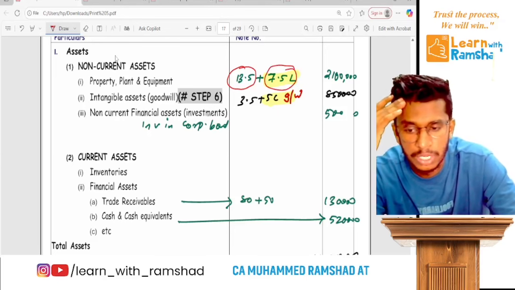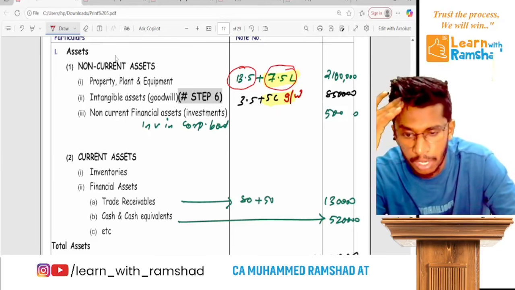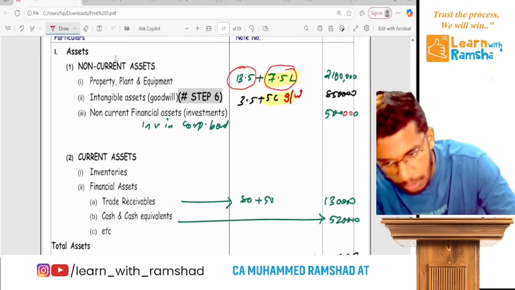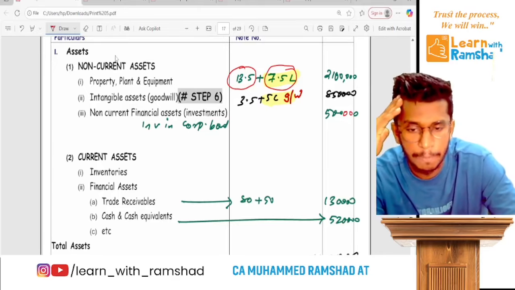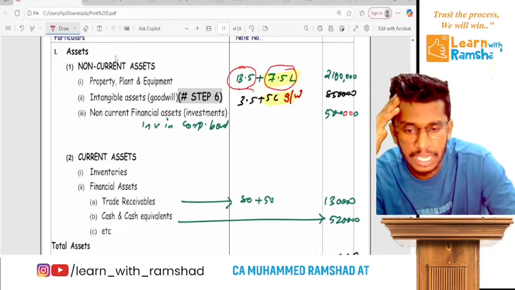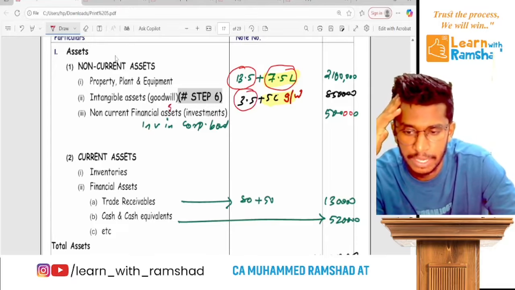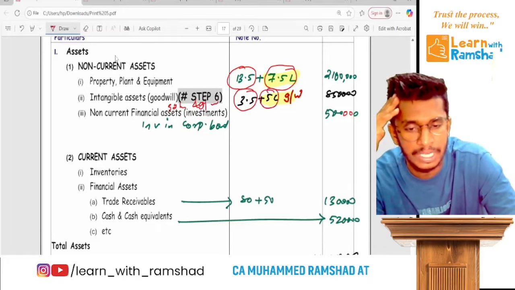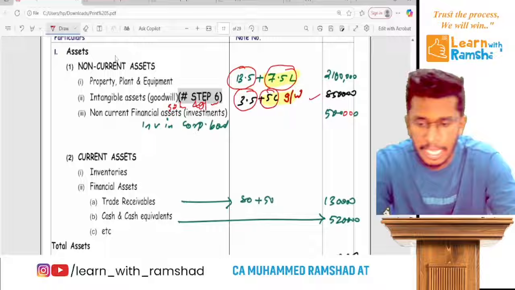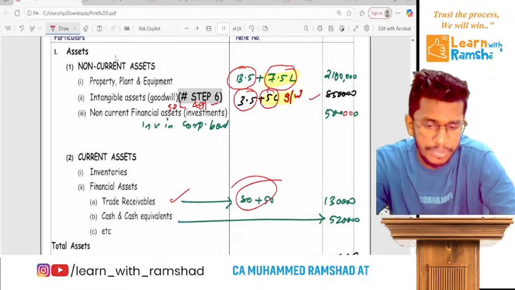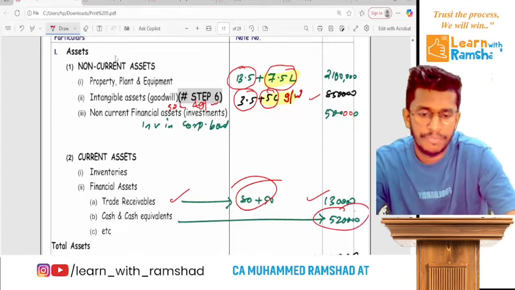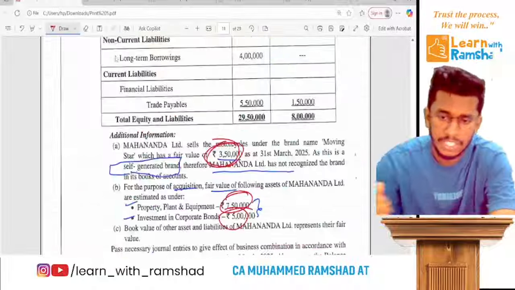Now when you come to investment in corporate bond, you can see there is 5 lakh rupees, that is a fair value. Now there is a self-generated brand which is 3 lakh 50. Ready? Self-generated brand and paid goodwill. How much is the goodwill? We calculated 5 lakh. So initially we take 8 lakh 50. That's it. Now trade receivable, both of their amount will be 1 lakh 30. Cash, both of their amount will be 5 lakh 20. You can see their balance sheet and you can do.